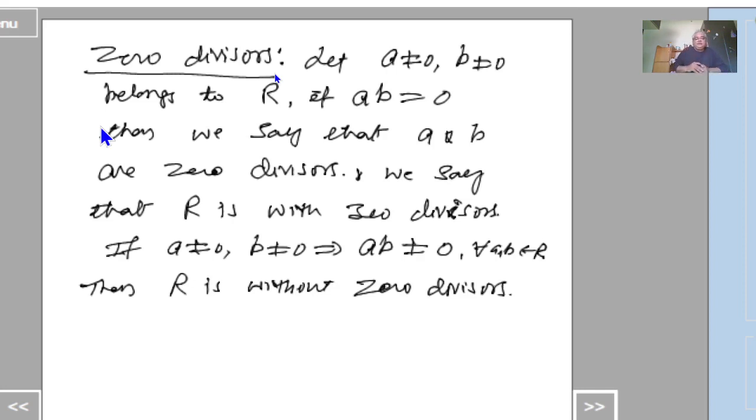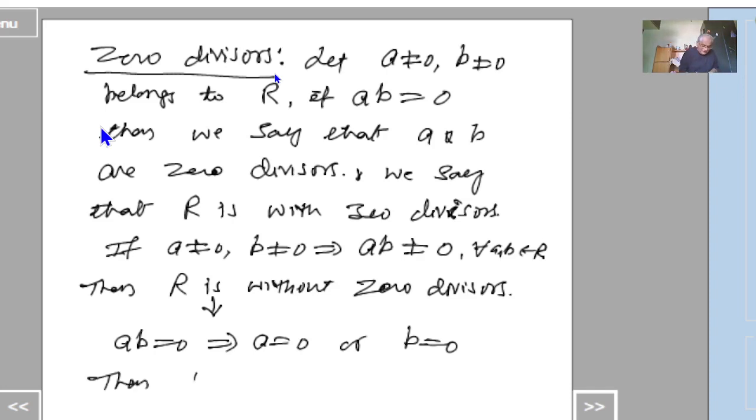So what do you mean by zero divisor? A not equal to 0, B not equal to 0 implies that AB is equal to 0. What is without zero divisors? A not equal to 0, B not equal to 0 implies that AB is also not equal to 0. And the same can be written as AB equal to 0 implies that A equal to 0 or B equal to 0. So at least one is 0.